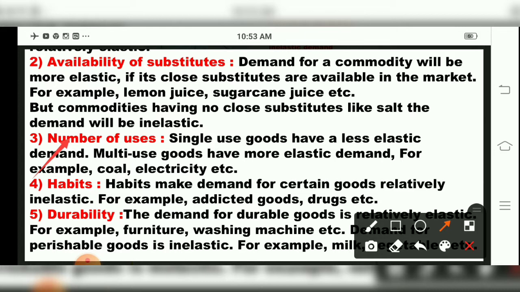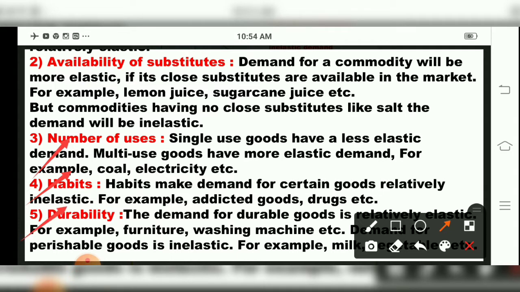Then we come to our fourth one, habits. Habits make demand for certain goods relatively inelastic. For example, habitual and addictive goods, such as alcohol and drugs, or reading books or stories. These come under habits, and their elasticity of demand is relatively inelastic.